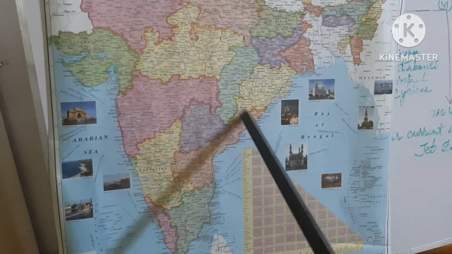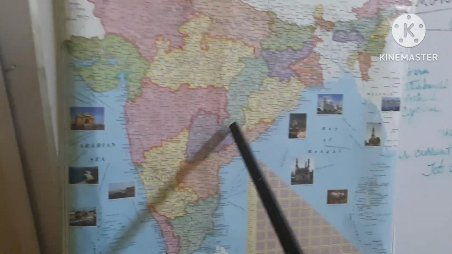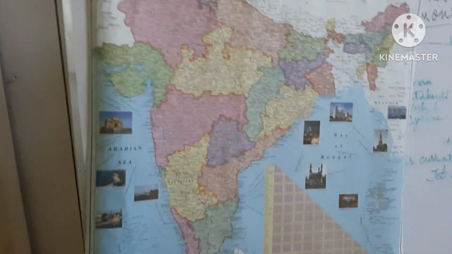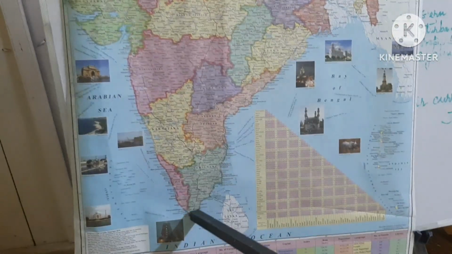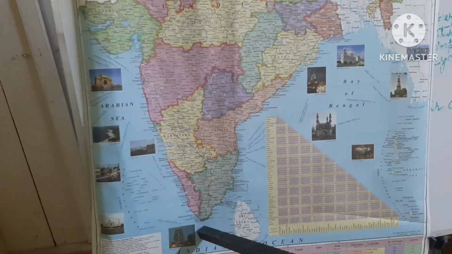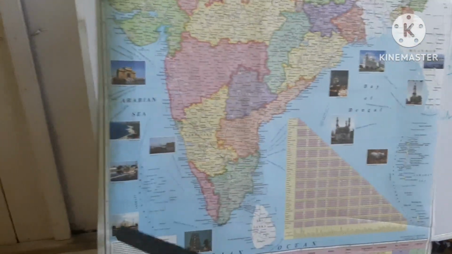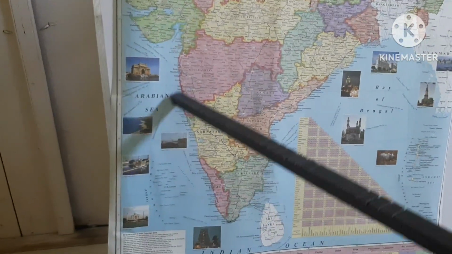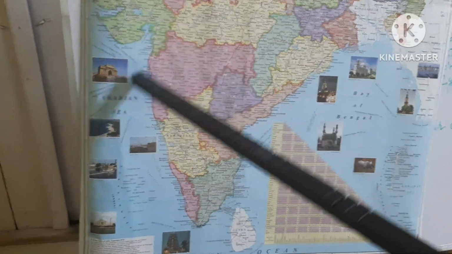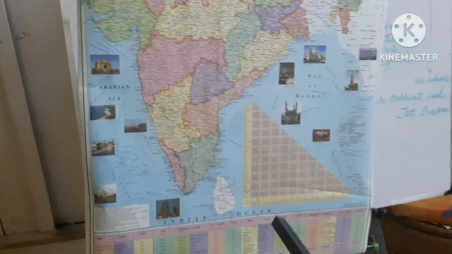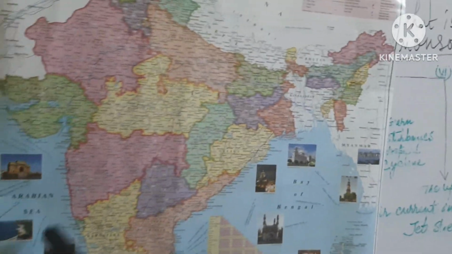Here the Bay of Bengal also pushes winds into the continental peninsula, and the Indian Ocean also pushes the wind into peninsular India, and the Bay of Bengal and the Arabian Sea also push the sea breeze into peninsular India. That's why monsoon comes. And what is monsoon? It is a land and sea breeze on a large scale.